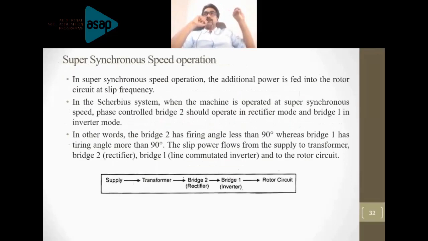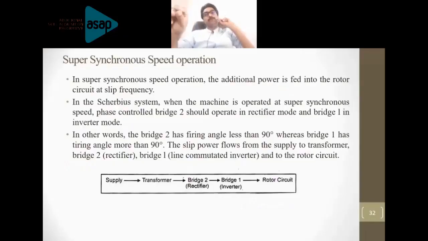You may be asked to explain the suitable slip power recovery scheme for subsynchronous mode of operation. If it is not mentioned, both static Kramer drive and static Scherbius drive are applicable for subsynchronous speed. But very importantly, static Kramer drive can be used only for subsynchronous mode of operation. So, if the question is about subsynchronous speed, then you should write up on all these things.